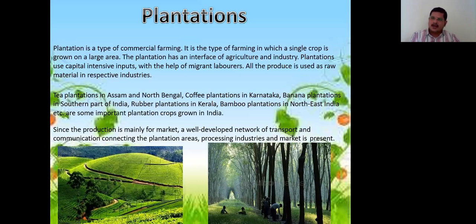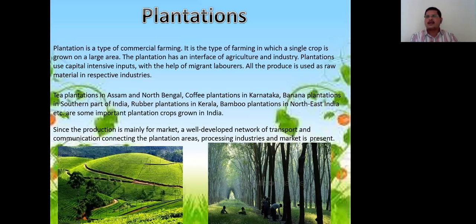For example, tea, coffee, bamboo and rubber, all these come under plantations. Tea plantations in Assam and North Bengal, coffee plantations in Karnataka, banana plantations in the southern part of India, rubber plantations in Kerala, bamboo plantations in northeastern India, etc.